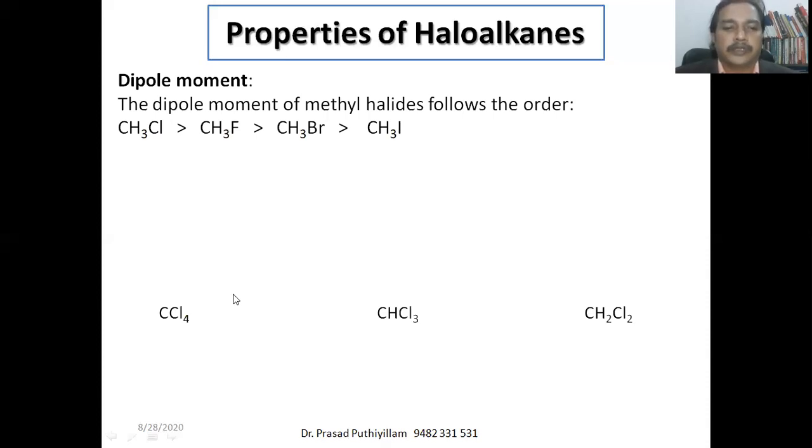If you consider some other examples, say carbon tetrachloride, trichloromethane or dichloromethane. This is tetrachloromethane, carbon tetrachloride means tetrachloromethane. If you consider their dipole moment, the movement of electrons or electron density will be more towards the chlorine. Chlorine is more electronegative, therefore the electron density is more towards chlorine of this CCl bond.